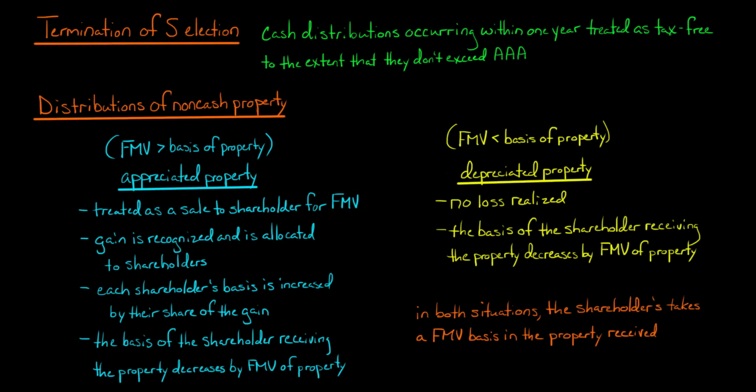Finally, I want to mention two things. If the S election is terminated and the S Corp goes back to being a C Corp, then any cash distributions that occur within 1 year of the termination date will be treated as a tax-free recovery of capital and not taxable to the shareholders, provided that they don't exceed the accumulated adjustments account.